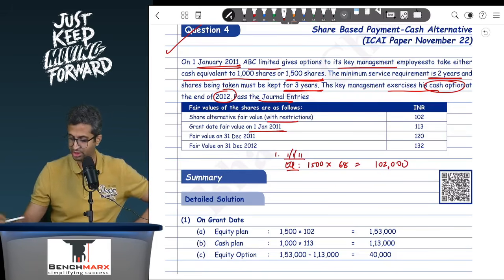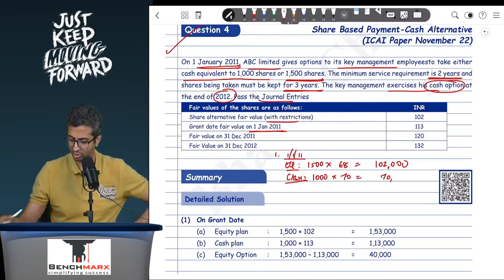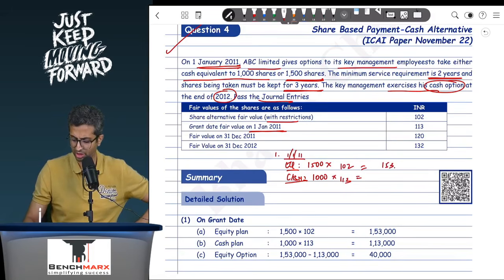This is 1500 into 68, 1,02,000. If they were to take the cash option, in which case this is going to be 1000 into 70, and as a result this is, just a second, no, 68 was there in our example, this is 102 and this is 113, so this is basically 1,53,000 and this is 1,13,000.